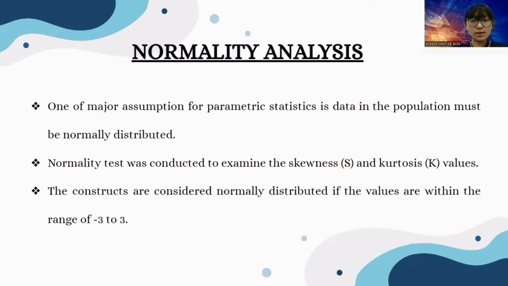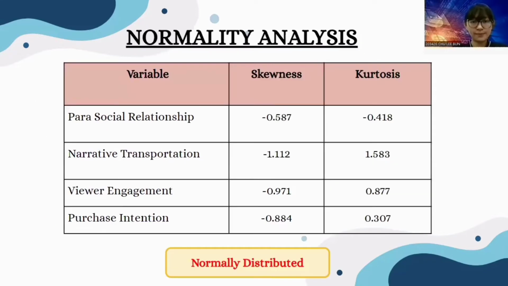Okay, next, normality analysis. One of the major assumptions for parametric statistics is that the data in the population must be normally distributed. A normality test was conducted to examine the skewness and kurtosis values, and the constructs are considered normally distributed if the values are within the range of -3 to 3.